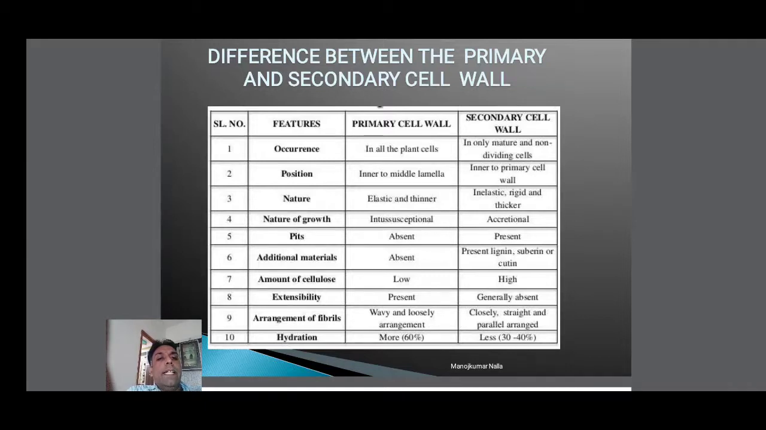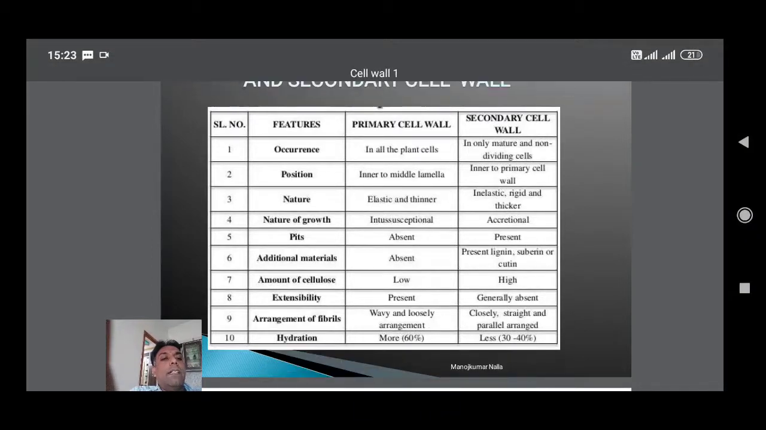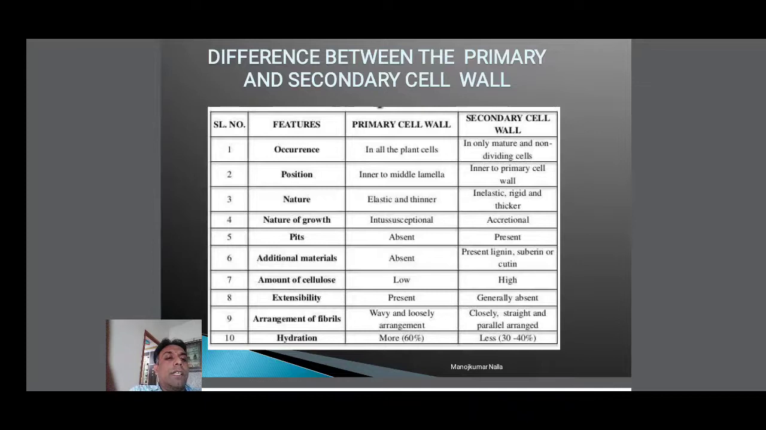Next, additional material. Additional material is absent in the primary cell wall. The additional materials present in the secondary wall are lignin, suberin, and cutin. Lignin is present in xylem, suberin in the cork cells, and cutin in the cuticle. The amount of cellulose is very low in the primary cell wall and very high in the secondary cell wall. Extensibility is present in the primary cell wall and generally absent in the secondary cell wall.